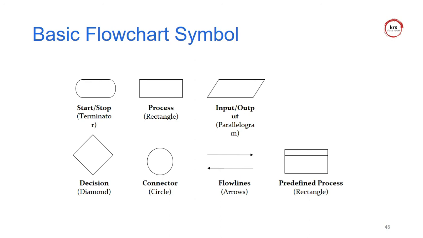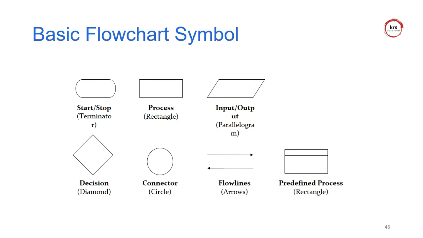I am using the connector, circle symbol. And the flow lines means it is used to connect one symbol to another symbol. It is very important because the direction is based on the flow lines only, either going to right or left or anything else. So the direction of lines describes the corresponding direction of the flowchart.